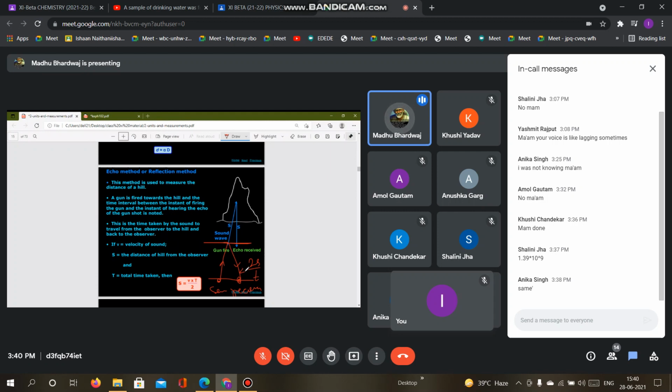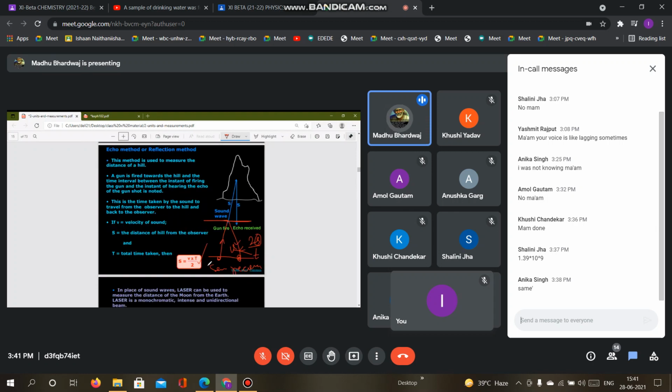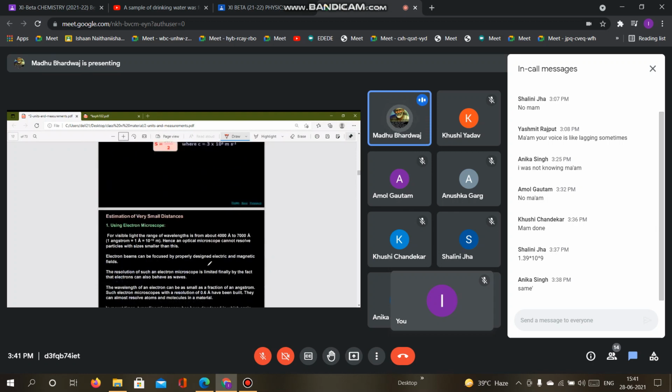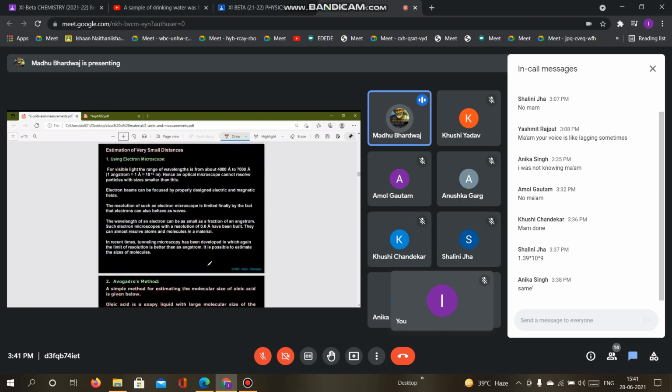So distance covered with respect to time would be calculated as speed. Or if I just want the distance only from this particular situation, so v into t multiplied with this 2, then we will be having this formula. That echo method you have seen in your previous classes also. This is the same, nothing new is there. And after that, we have talked about the estimation of very small distances. These all things are already mentioned in your books, beta. They are just for the sake of the knowledge.